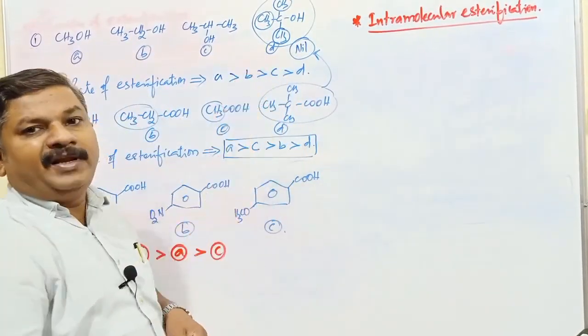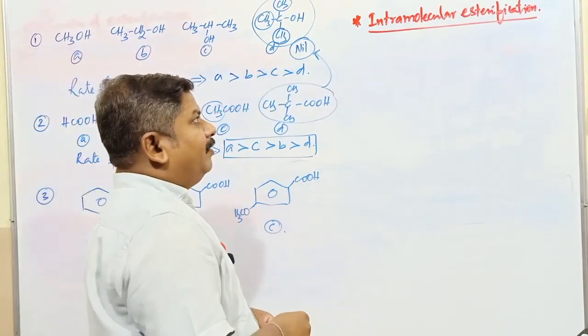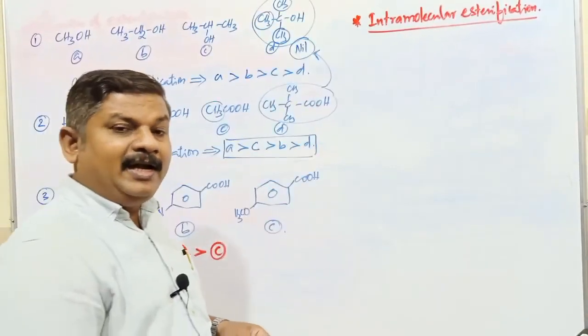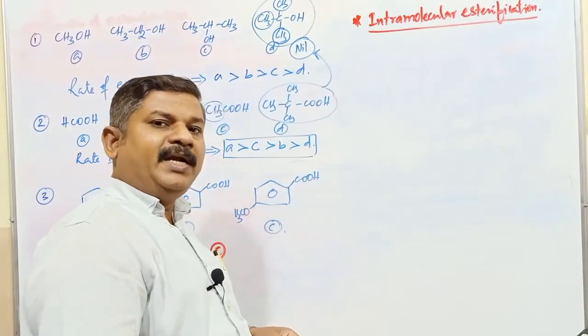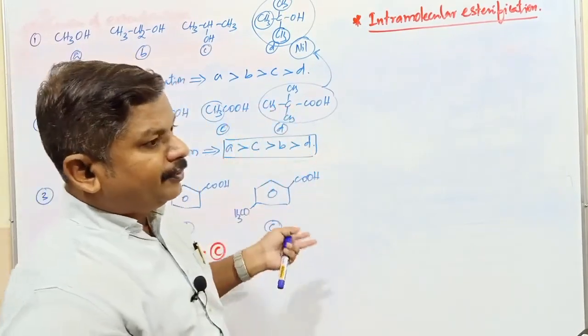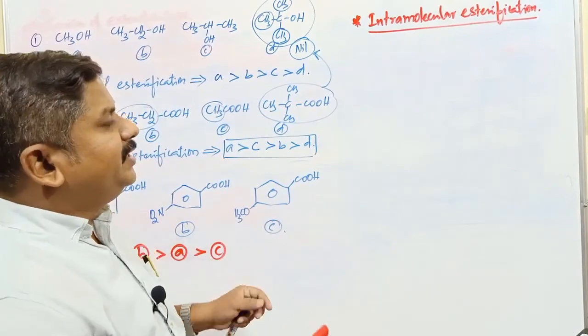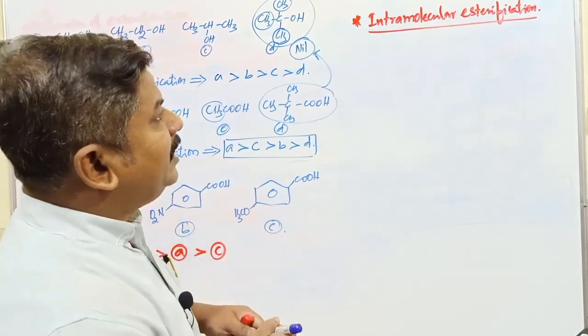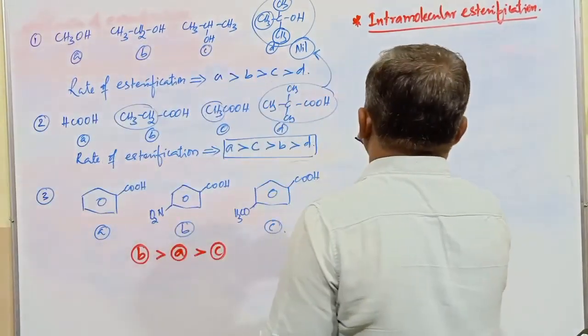Now it is an example for intramolecular. Do you remember intramolecular and intermolecular Williamson reaction we have studied in haloalkanes and haloarenes? Intramolecular means both the particular species are present in the same molecule. It is an intramolecular esterification reaction.